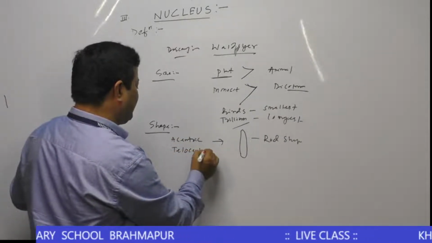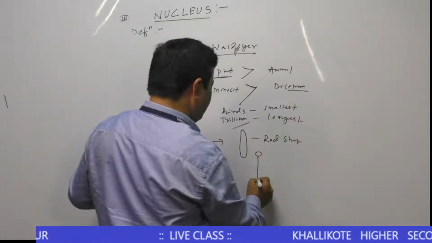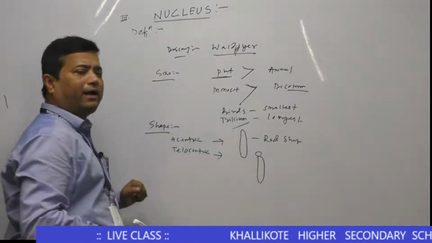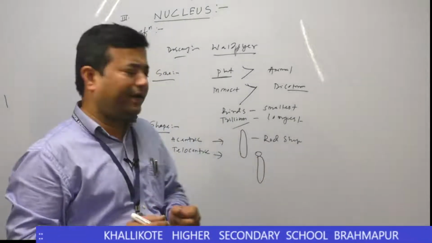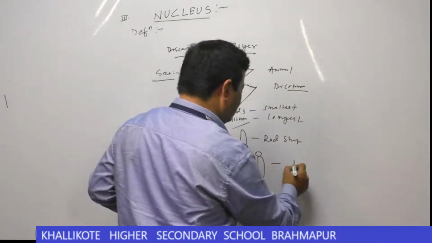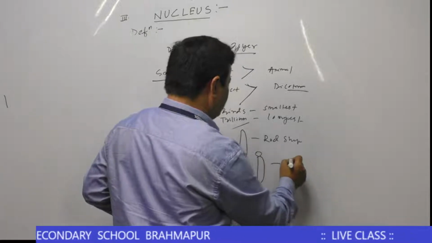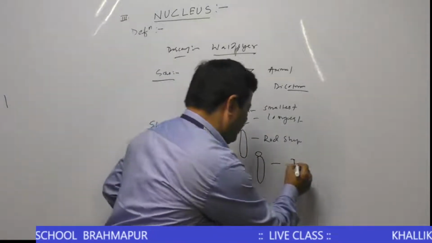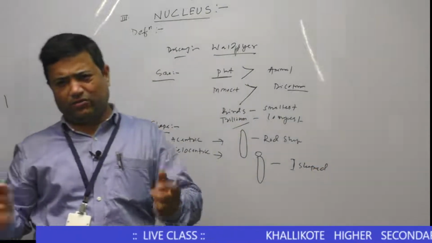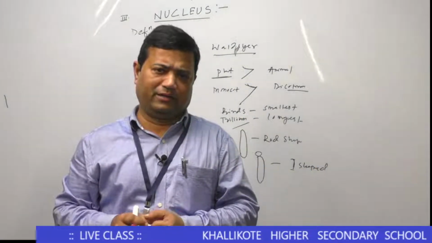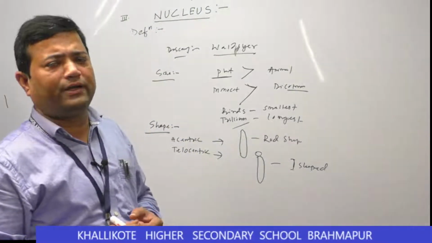Then second is the telocentric type of chromosome, when the centromere is located at the terminal end of the chromosome. It looks like an I-shaped structure, so that is called a telocentric chromosome. But in human beings, telocentric chromosomes are completely absent.